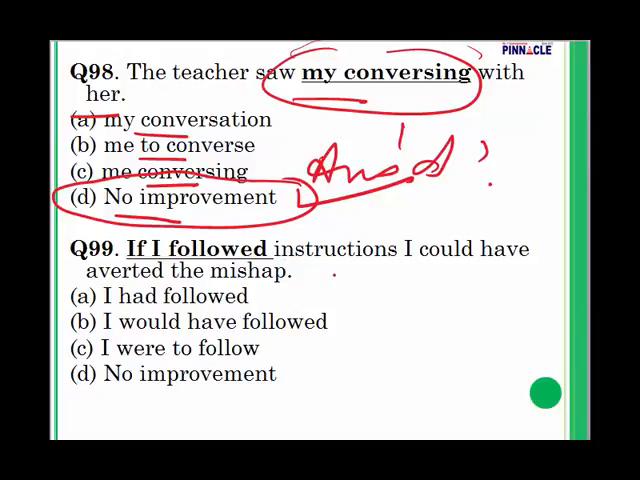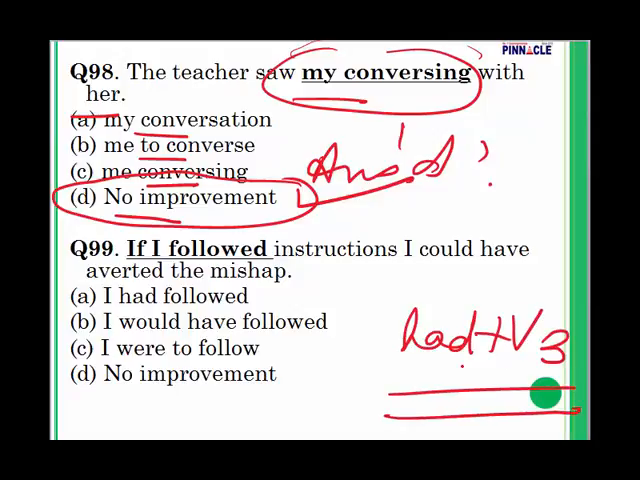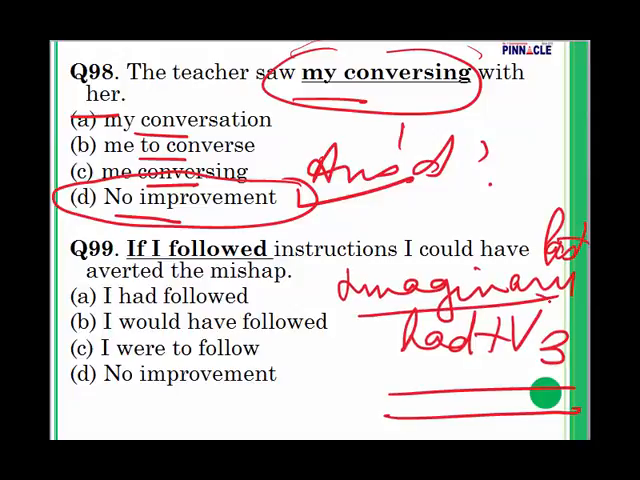If I followed instructions, I could have averted the mishap. Question number 99. This is an imaginary thing. That if you had followed instructions, you could have averted the mishap. For imaginary things of the past, had plus third form of the verb is used. For imaginary past, the sentence structure is going to be had plus third form of the verb.